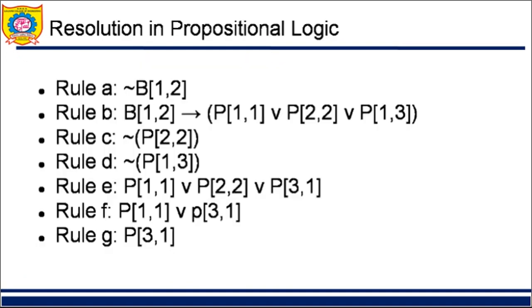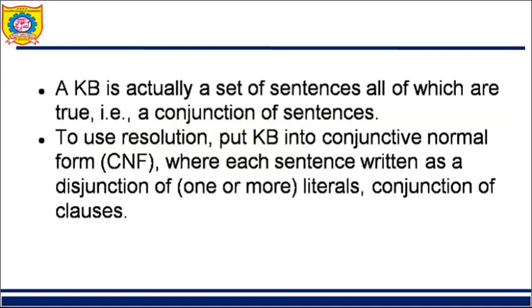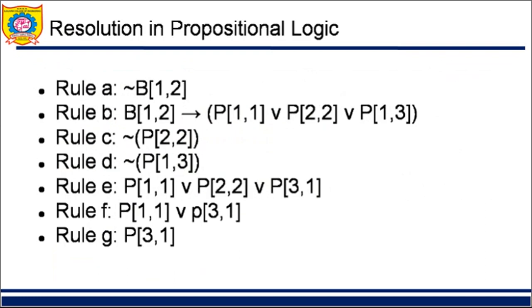Breeze at 2 1 says that there is a pit in the neighboring positions. The neighboring positions of 2 1 are 1 1, 2 2, and 3 1. So we have presented the formula that if there is breeze at 2 1, there is a pit at 1 1, 2 2 or 3 1.